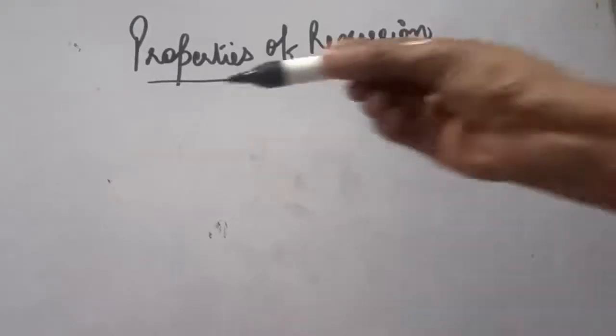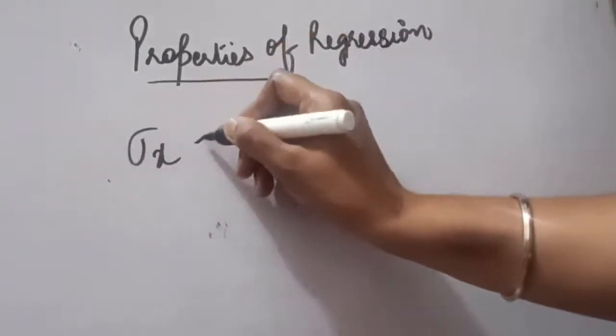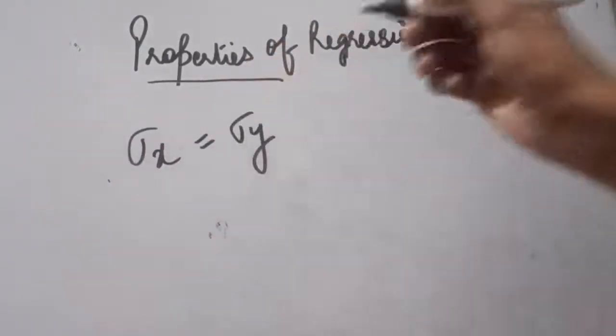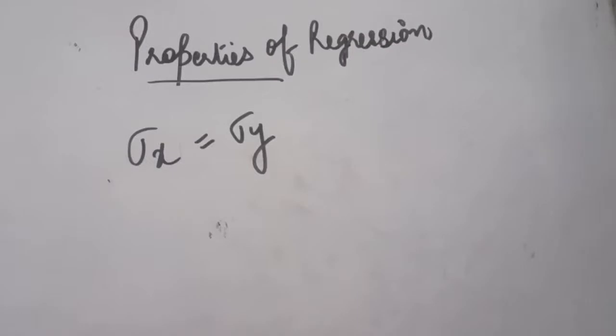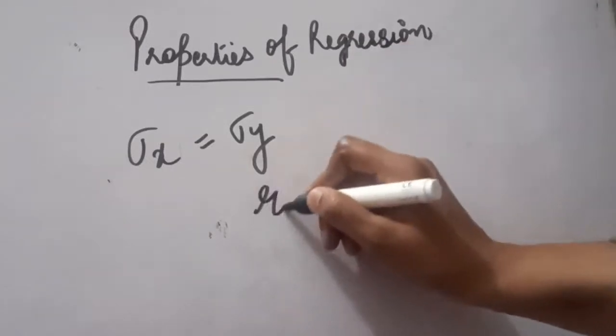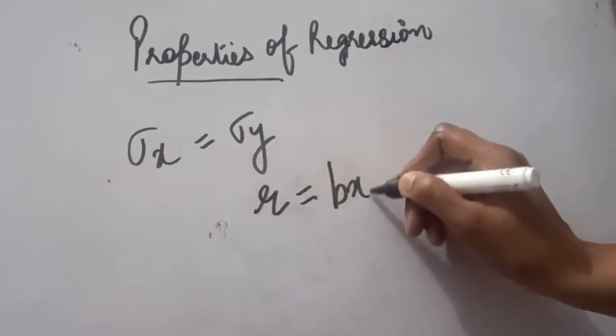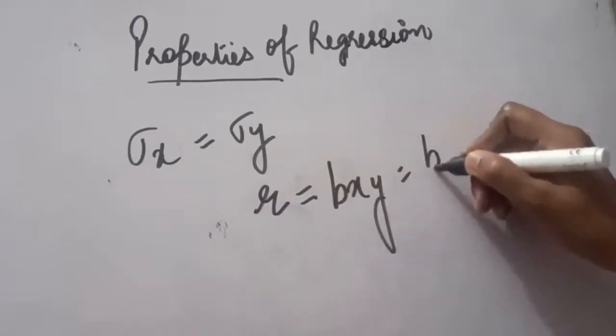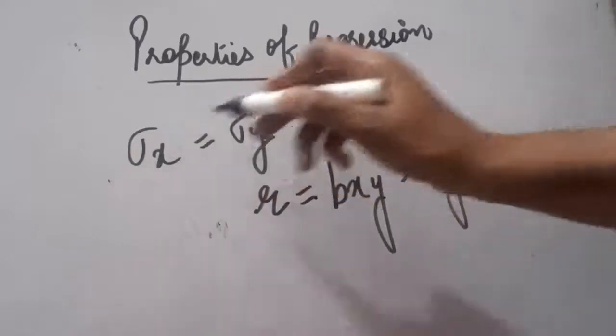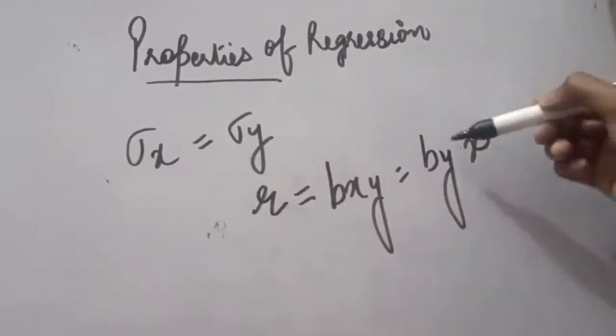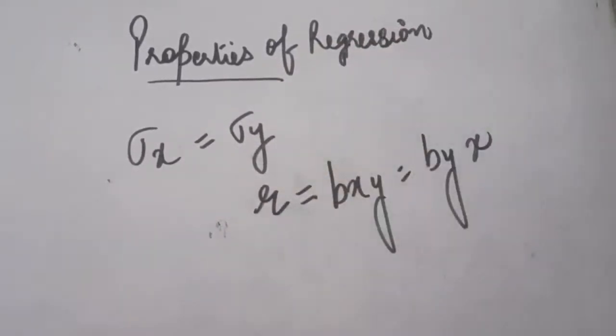Another property says that if in any question the standard deviation of x and the standard deviation of y are the same, then the value of correlation will be equal to the regression coefficients. In that question, these values will be the same, and that will also be equal to your correlation.